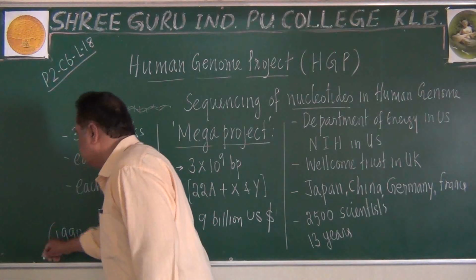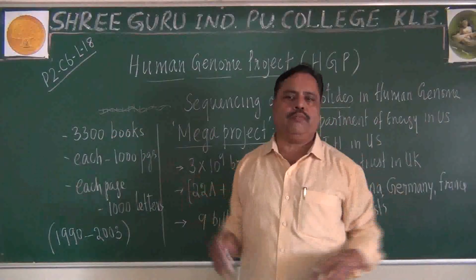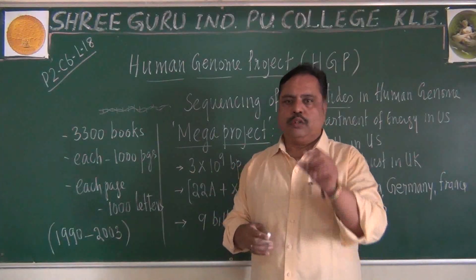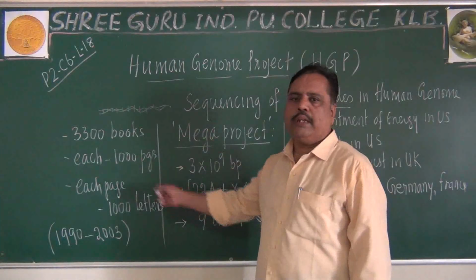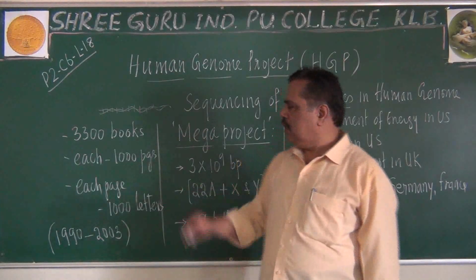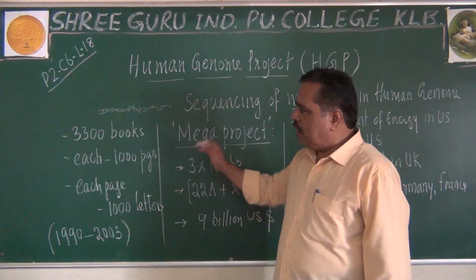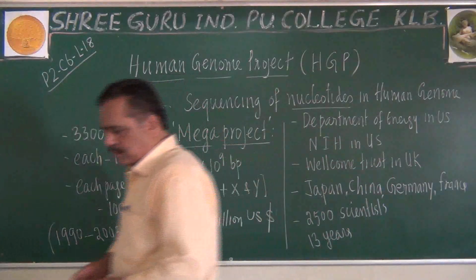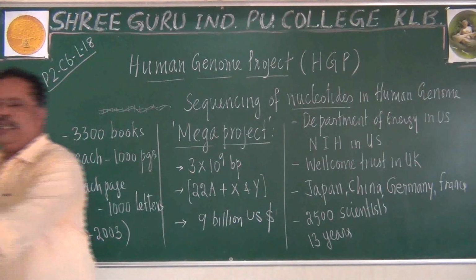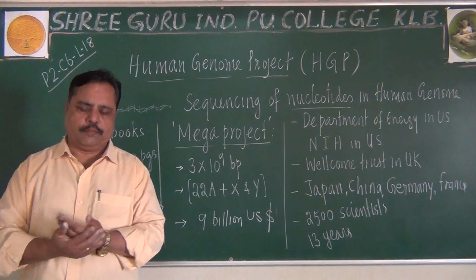Only in 2003 did we get the complete sequencing of the human genome. So the Human Genome Project is a mega project because of its magnitude. This is the first point we have to understand related to HGP. I will continue with the remaining points, just wait. Why is HGP called a mega project? That's the question.